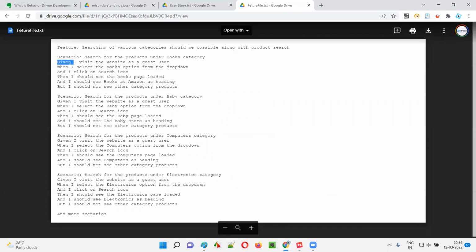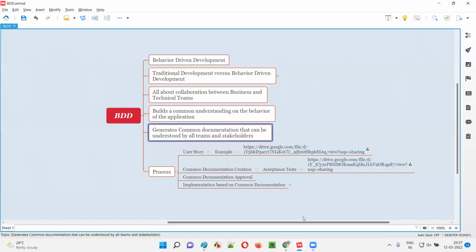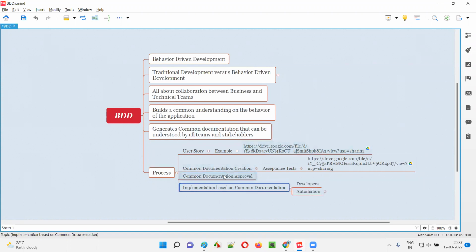To whom do these keywords belong? These keywords belong to the Gherkin language. There is something known as the Gherkin language, guys. Feature, scenario, given, when, which define the structure of how you have to write the acceptance tests. Based on these keywords only, you're writing the acceptance tests. So these words belong to the Gherkin language.